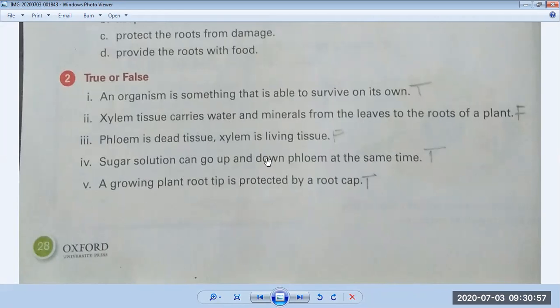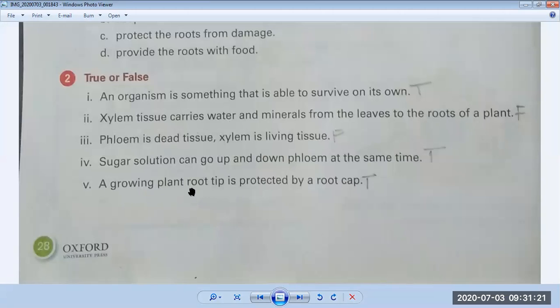And if we just talk about the phloem tissue, we all know phloem tissues get sugary solution from the leaves and take it to the root, stem, and all other parts of a plant. So this is true. At the same time, this function is happening in the body of the plant.